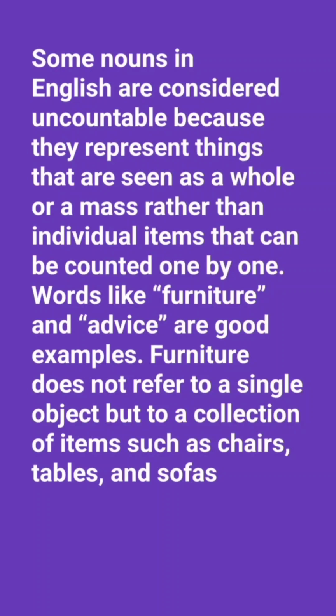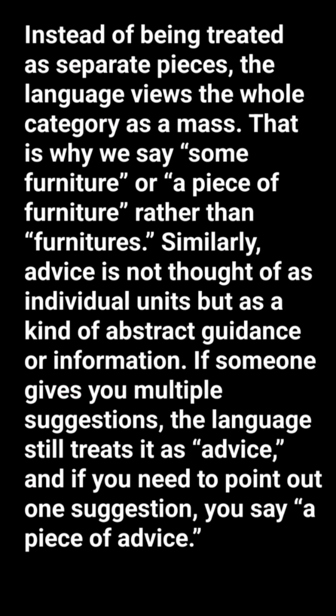Some nouns in English are considered uncountable because they represent things that are seen as a whole or a mass rather than individual items that can be counted one by one. Words like furniture and advice are good examples. Furniture does not refer to a single object but to a collection of items such as chairs, tables, and sofas. Instead of being treated as separate pieces, the language views the whole category as a mass.